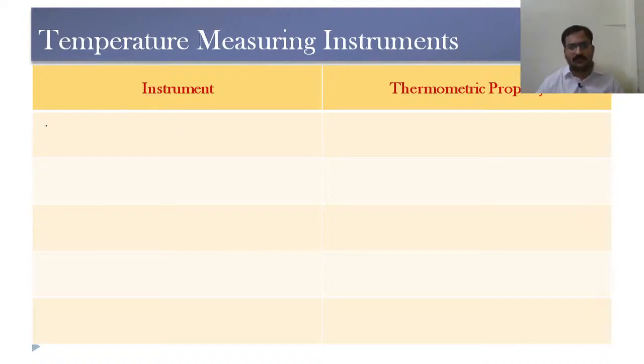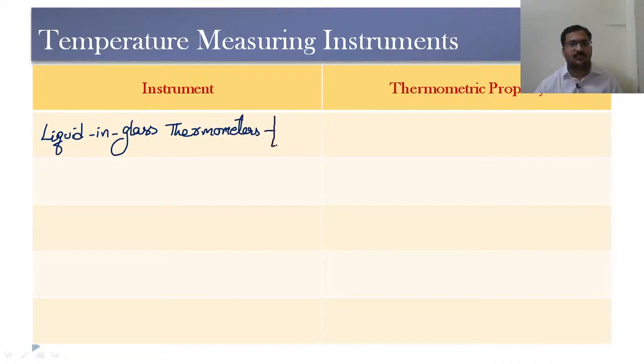So usually we come across liquid in glass thermometers. So this liquid in glass thermometers, usually what we see are the mercury thermometers. Sometimes there will be alcohol thermometers also, which are used to measure lower temperatures. See, temperature is an indirect measurement. We can't directly measure what is the temperature of that particular substance.